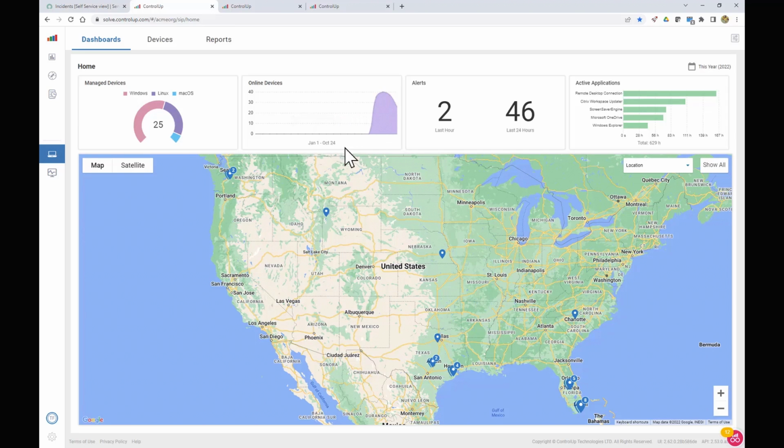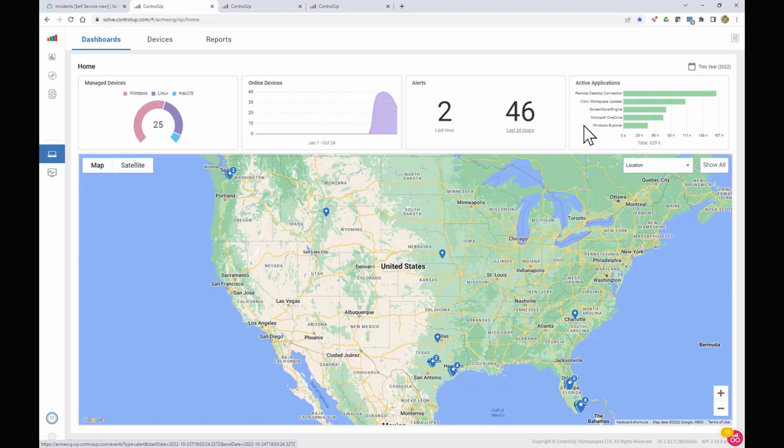This is for the year, so January 1st through October 24th. And we set this environment up in August, so that's why we're seeing that. I had a few alerts in the last hour and 46 over the past 24 hours. This is a great entry point for the help desk people to kind of get an overview of their devices and see if anything needs to be looked at.